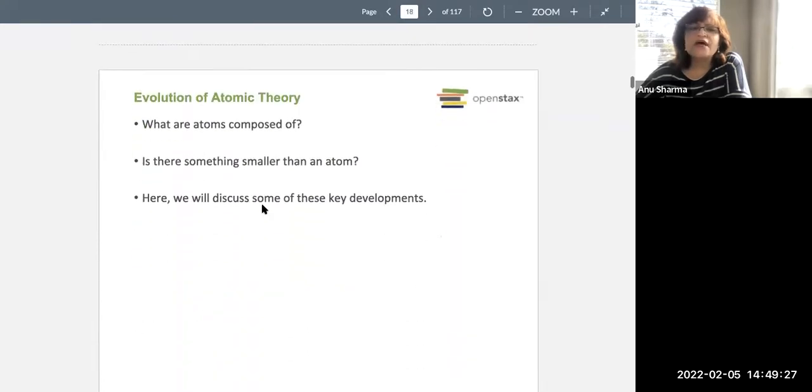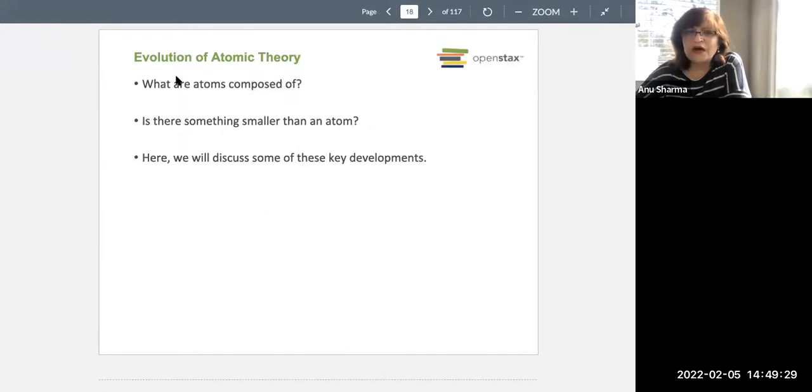So we know that atoms have a nucleus in the center, and that nucleus contains protons, positively charged, neutrons, neutral charge, and electrons are around the nucleus. So that's the basic 3 subatomic particles.